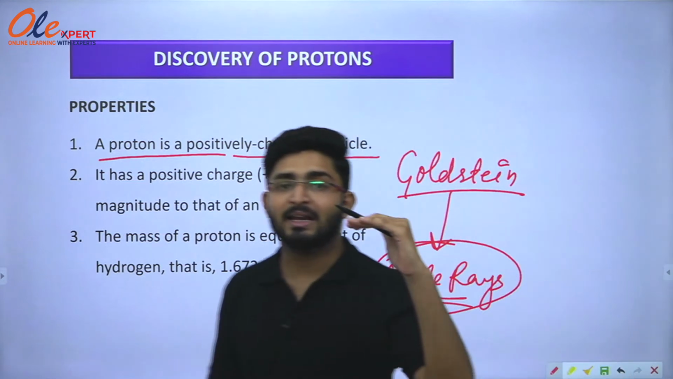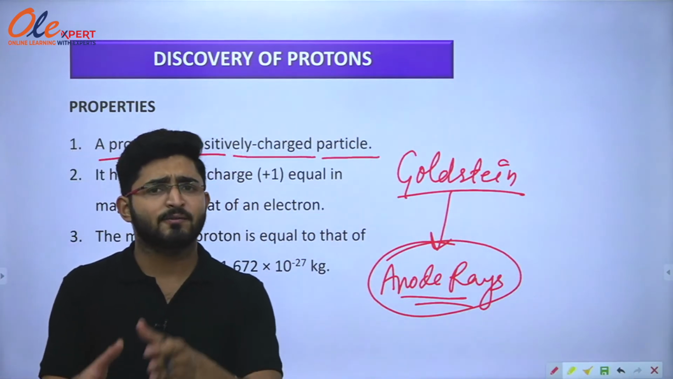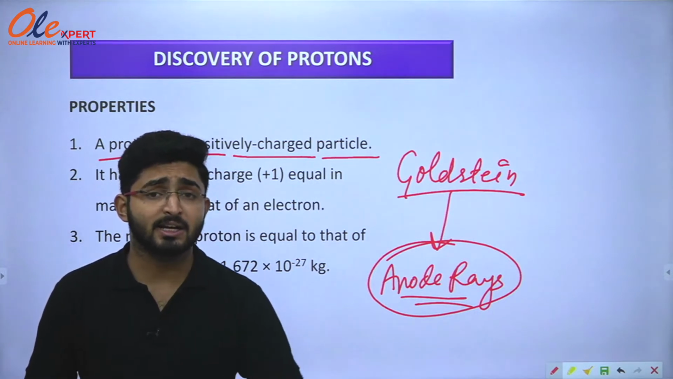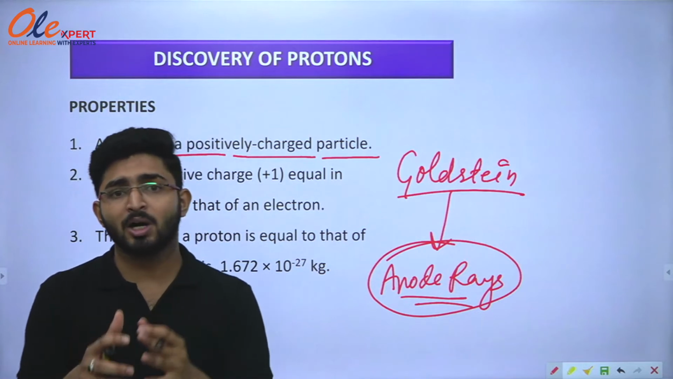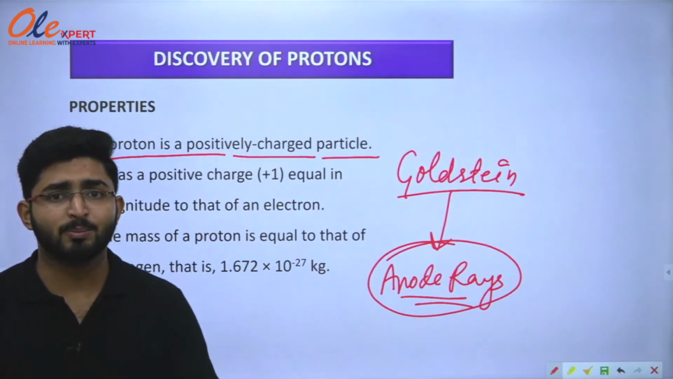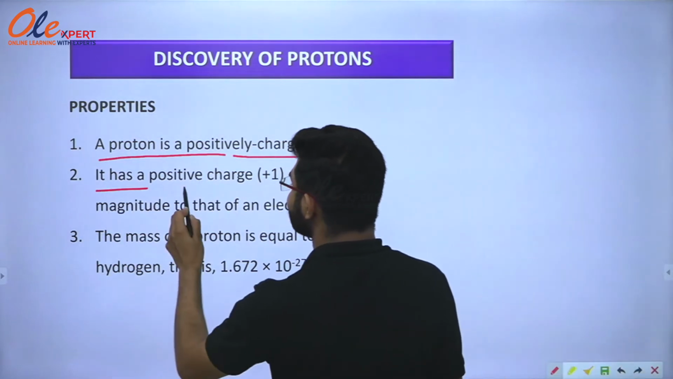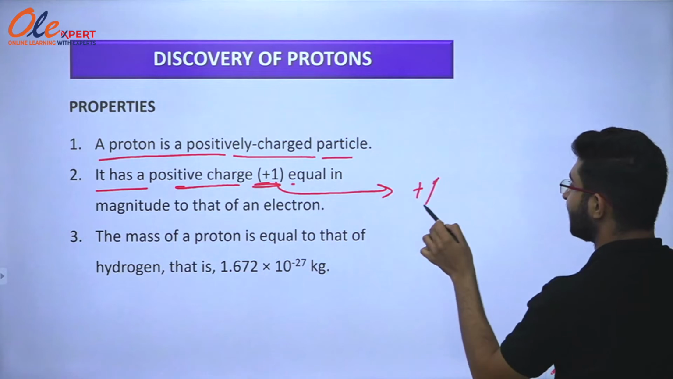He set an electric field and a magnetic field, and he observed that anode rays deflected opposite to the direction of cathode rays. That's why he concluded that anode rays have positively charged particles, and that's why protons are known to be positively charged particles. Okay, the next point: it has a positive charge of +1, that is +1 Coulomb.